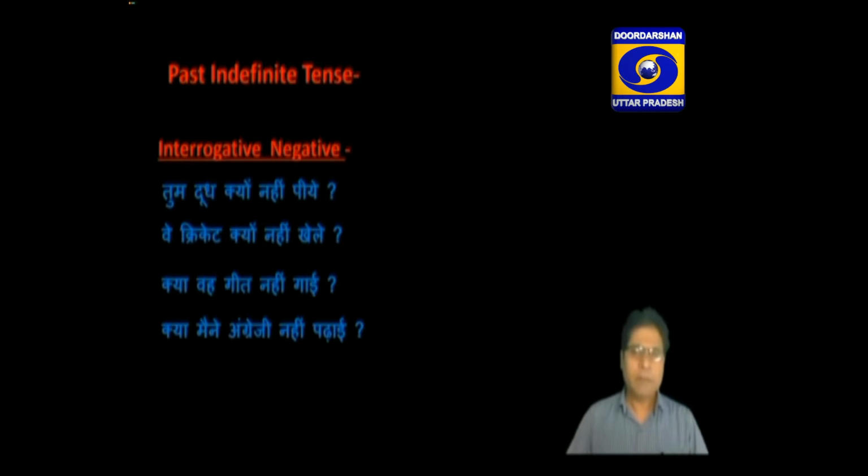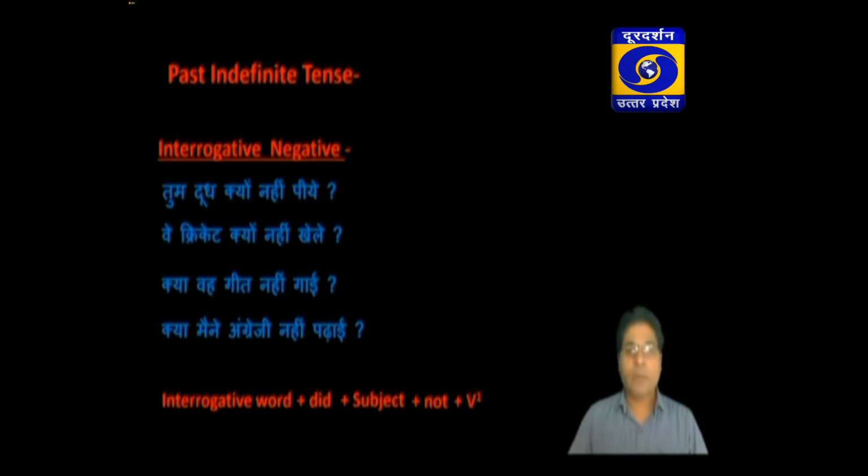The method of translation, the system of translation, the technique of translation is the same. Only the word not is used between the subject and the first form of the verb. Just like the interrogative word you have to use first of all, then the helping verb did, then the subject, then not. After that you have to write the first form of the verb and then the object, and at last you have to write the mark of interrogation.